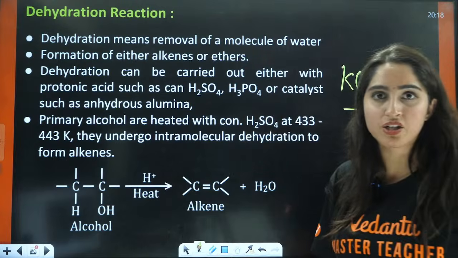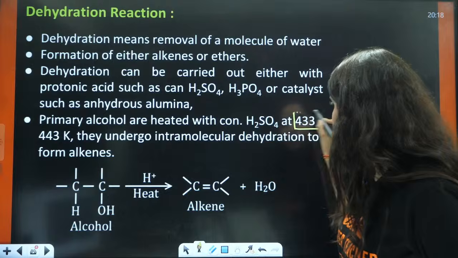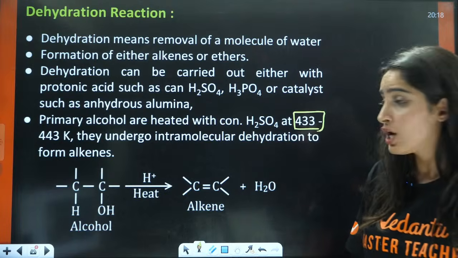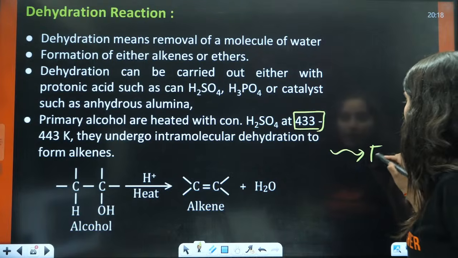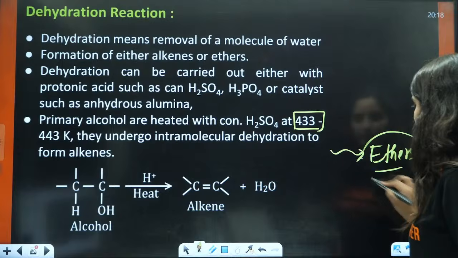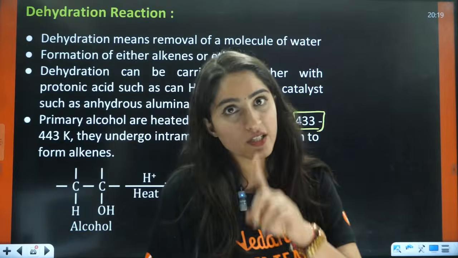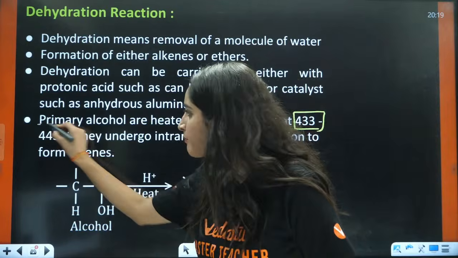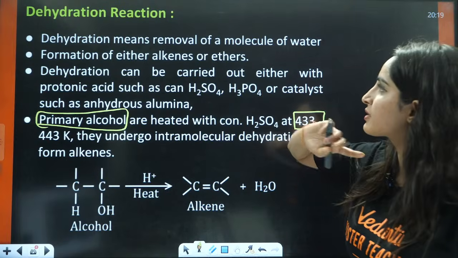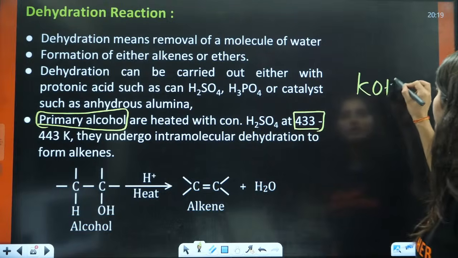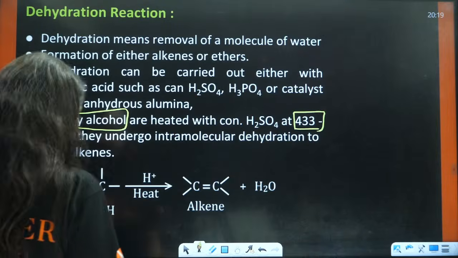Because with the temperature, at 433 Kelvin, you will have the formation of alkene. But if the temperature varies, you will have the formation of ethers. That we will do in the preparation of ethers. That's why I am specifying that the temperature is very important. When you have primary alcohol, the temperature should be, wait a minute, okay. No KOH here. So sorry.